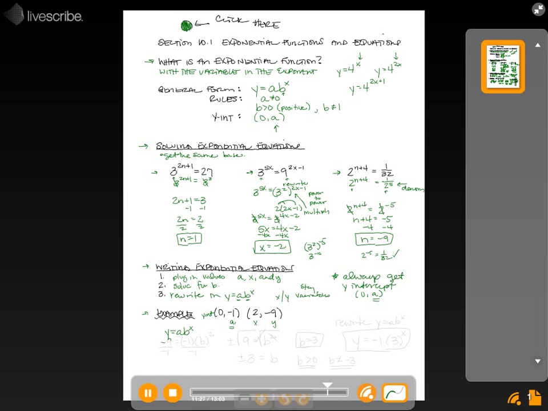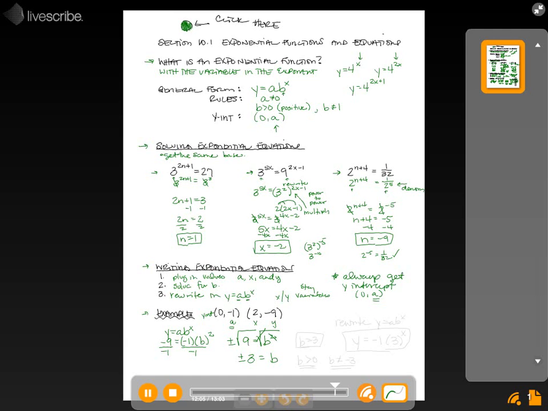Well, y is -9 equals a is -1. We don't know b, but b is to the second power because that's what x is. We're going to solve for b, so we're going to divide by -1. -9 divided by -1 is +9 equals b squared. So we'll square root both sides. Remember, when we square root, we need to take plus or minus. We want all possible answers here. Square root of 9 is 3, so we end up with b being plus or minus 3.